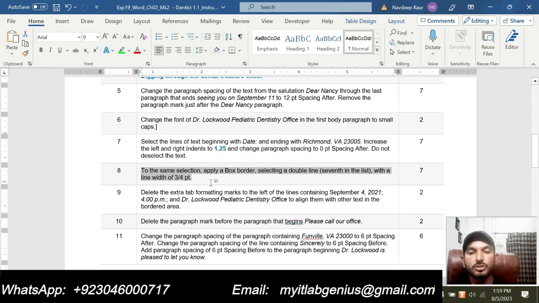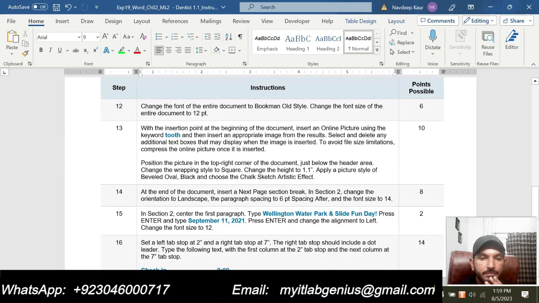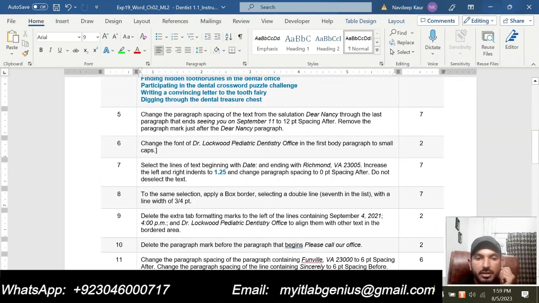So we are supposed to apply a box border to this selection. So I have done this, as I have shown you 7 complete steps of this assignment. So let me show you this step number 8, then I will give you an overview for the final version of this assignment. So apply a box border, selecting a double line with a line width of 3/4 points.